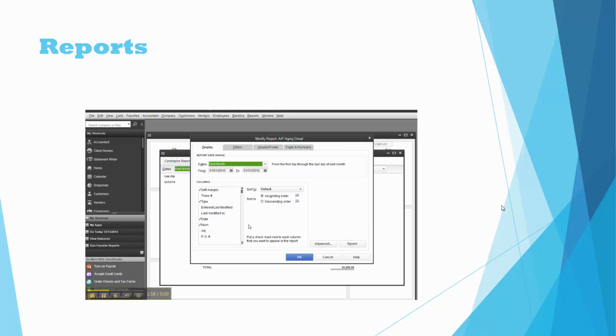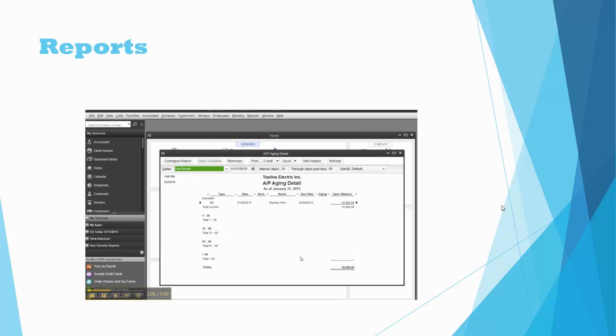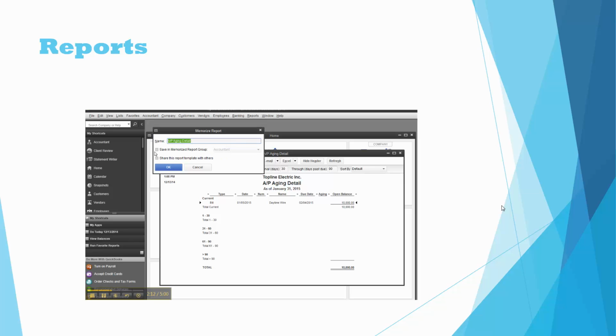Again, we could take some fields out or whatever we need to here. But I kind of like how they are right now, so I'm going to leave them. And we'll also memorize this report that we will need quite a bit. It's actually nice, it'll be for next month, because then you can see what's coming up that you need to pay. I'll put it in the vendor group.